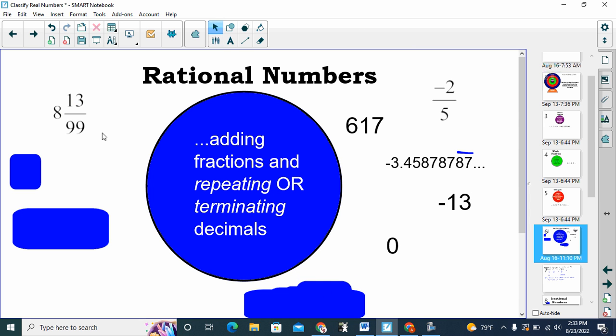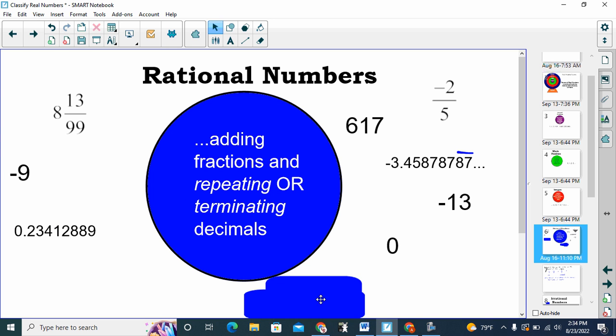Notice a mixed number we could change to an improper fraction so that it's the quotient of two integers. -9, just like -13 is. 0.234128889, and then it stops. If it stops there and does not continue on forever, then this is also a rational number. So these are all rational numbers.